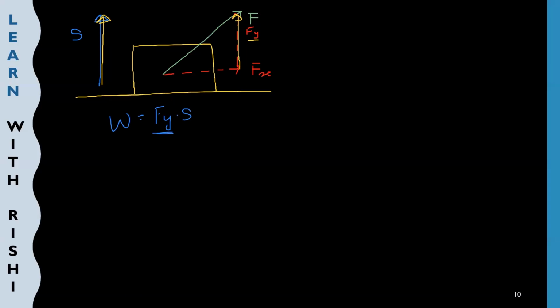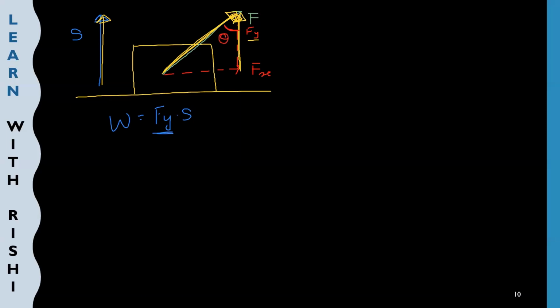Let me explain. Now what is theta? Theta is the angle which is formed between the resultant force and the component of force which is in the direction of displacement. Here our resultant force is this one, and the component of force in the direction of displacement is Fy. So here the theta will be this angle.